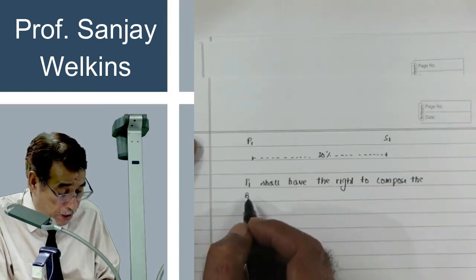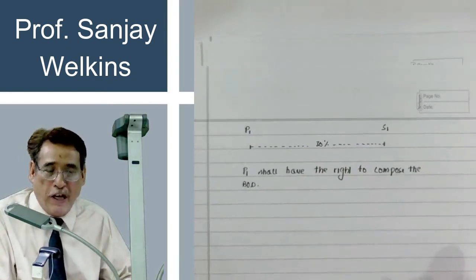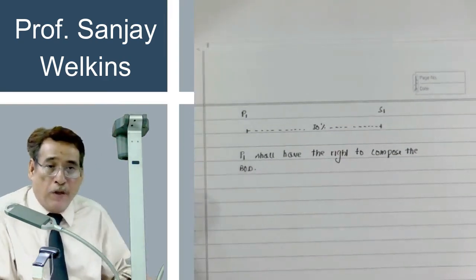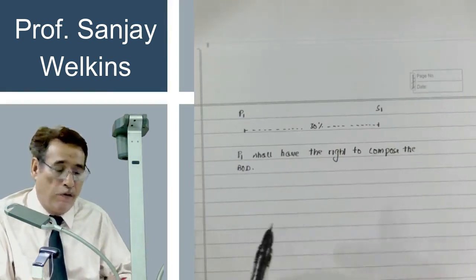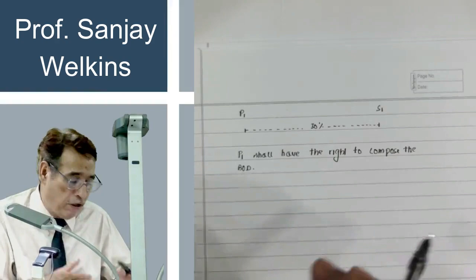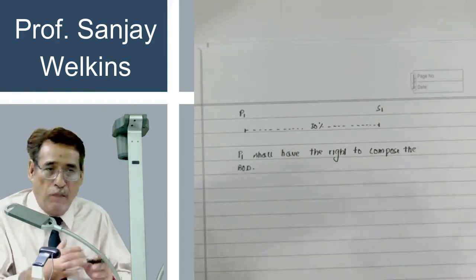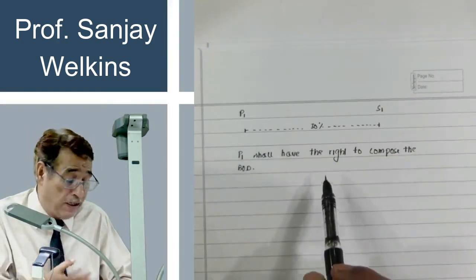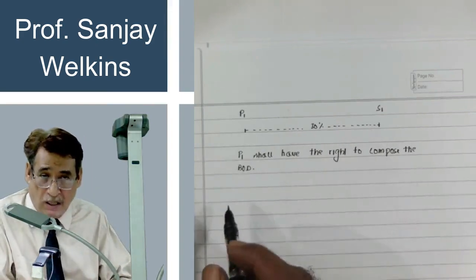Compose the board of directors means we have the right to appoint, to reappoint, to set out the remuneration with respect to board of directors. So if we have the right of board of directors, even in that case, it will be considered as if S1 is in our control.